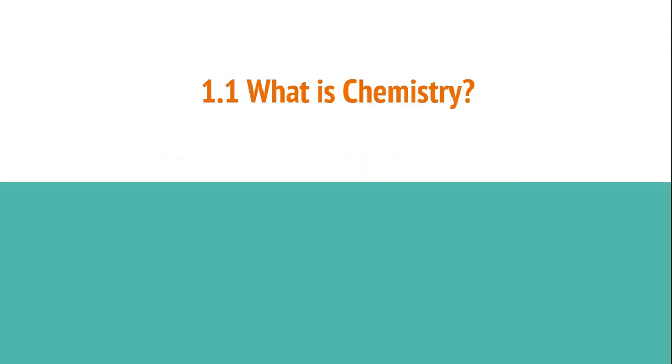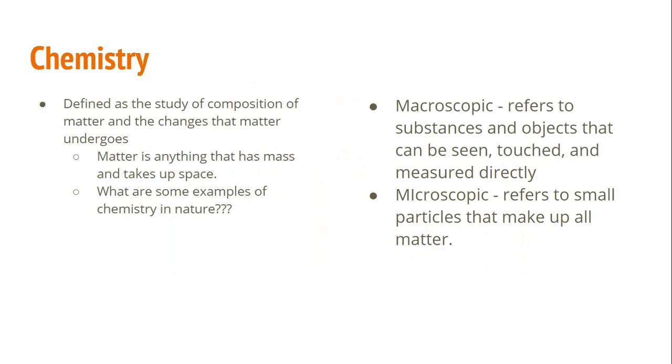So, what is chemistry? Well, simply, chemistry is defined as the study of the composition of matter and the changes it undergoes. Matter, remember, is anything that has mass and takes up space. We have examples of matter that we commonly refer to as solids, liquids, and gases. Those are the states that matter comes in.